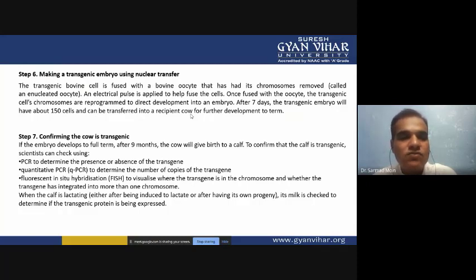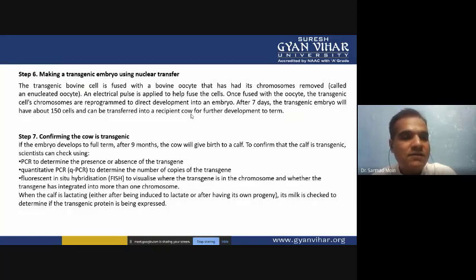The oocyte, which has had its nucleus removed, doesn't have the genome, but it contains your gene of interest in the vector. When we fuse the genome-less oocyte with the vector-containing cell, the entire cell has the fused vectors, and your vector will be transferred into the cells. After the 7th day, the transgenic embryo will have 150 cells and can be transferred into the uterus, and this embryo can develop into a healthy organism.